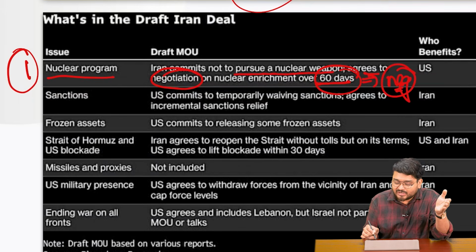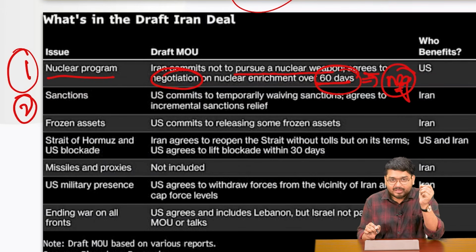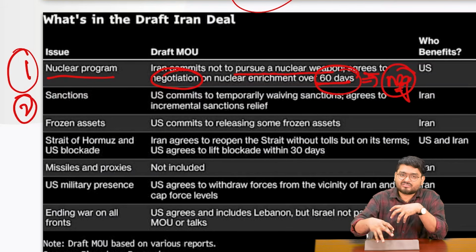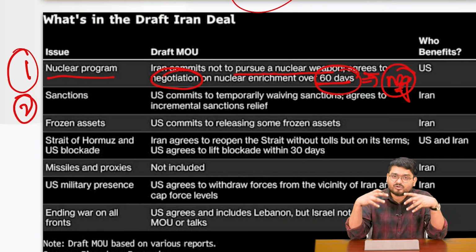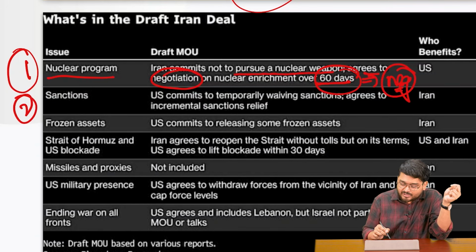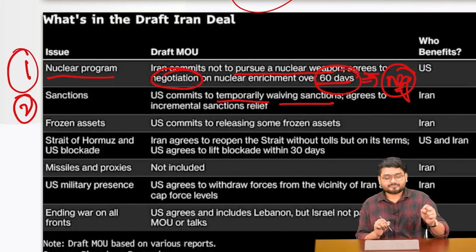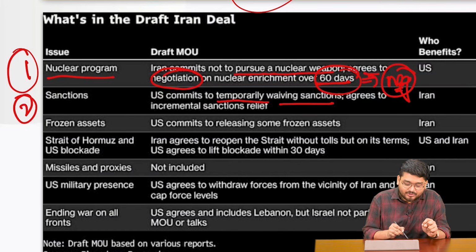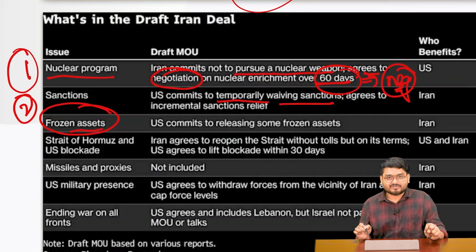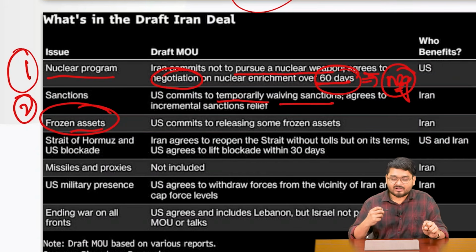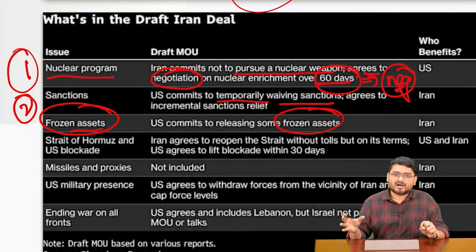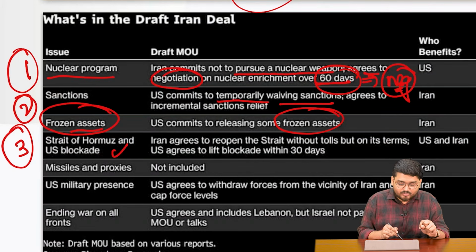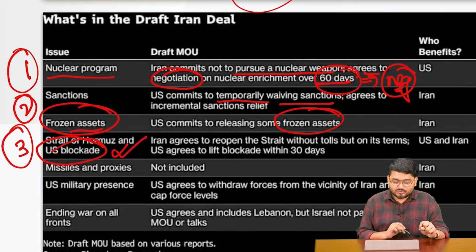which will be the days dedicated for negotiation. Also, Iran always has complained that the US has imposed sanctions on us. We cannot export our goods and services. Our people cannot move freely here and there. We cannot also buy assets abroad. So the US told that, okay, we will temporarily waive your sanctions, right? We will also try to unfreeze your assets that the US has, for example, earlier frozen. For example, assets of various business people of Iran, politicians and everything was frozen abroad. Also, the Strait of Hormuz should be opened and the US blockade should be removed.